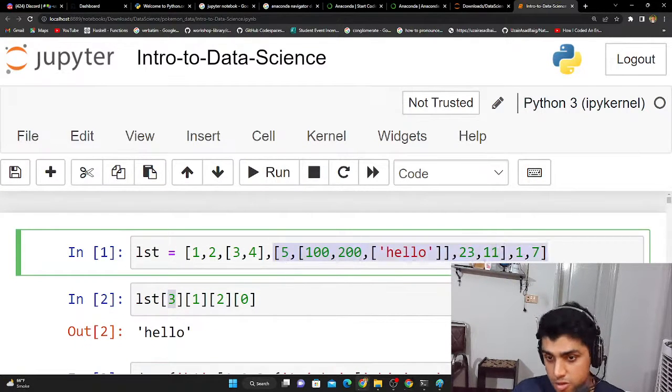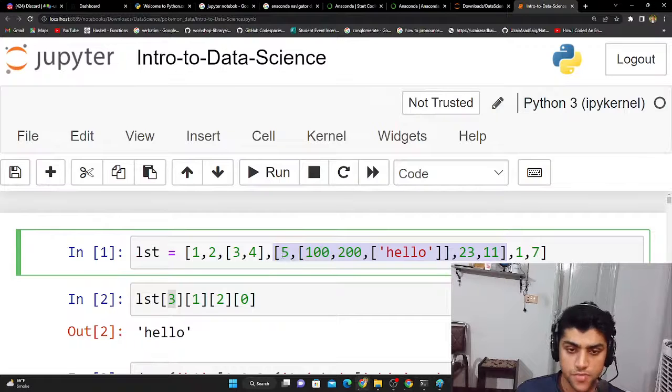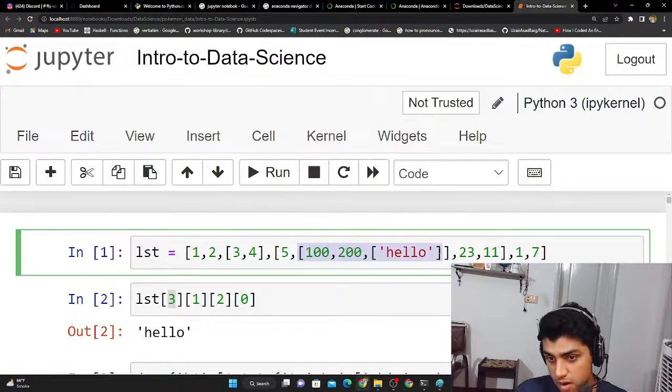But once we are in the third location, where do I have to go? Remember, I'm looking for the text hello. You can see that this is 0, and then we have this 1, which is this entire thing. This list is going all the way till here. And then this is 2, and then this is 3. So we're obviously going to do 0 and 1, and we're actually going to do 1 because this is now the first.